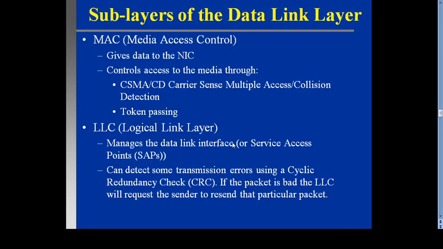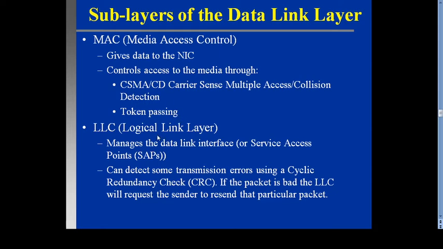Then the sub-layers of the data link layer: there are two sub-layers, MAC and LLC. MAC stands for Media Access Control. What is its function? It gives the data to the NIC, Network Interface Card, and controls access to the media through CSMA/CD, carrier sense multiple access with collision detection, and token ring passing.